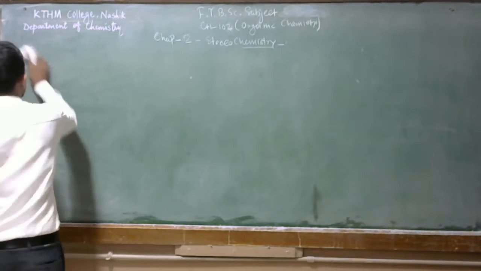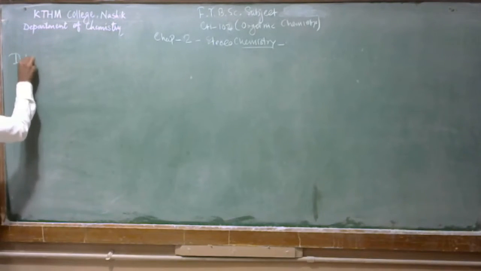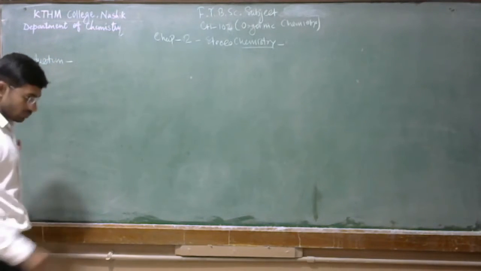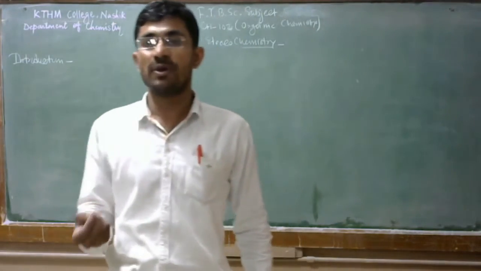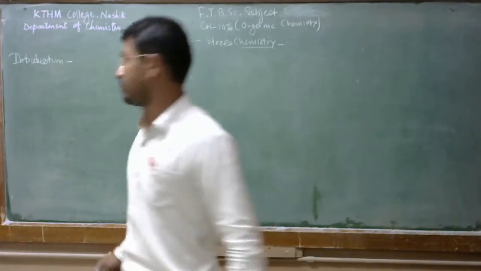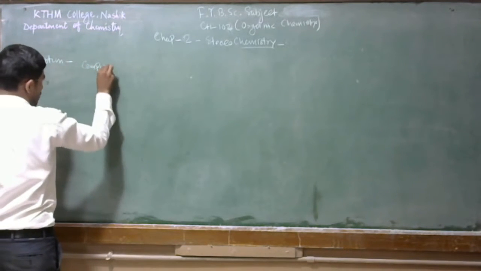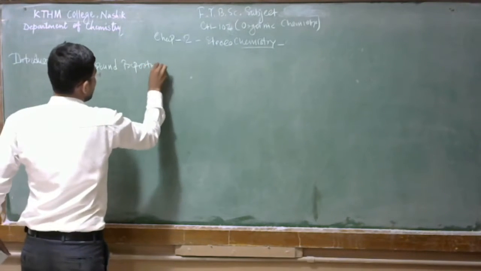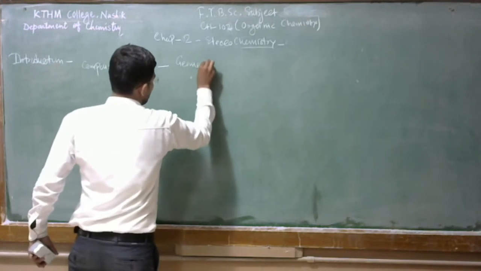So in the introduction part, remember that properties of a compound depend upon molecular geometry.